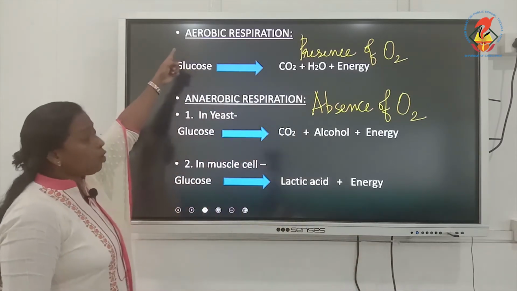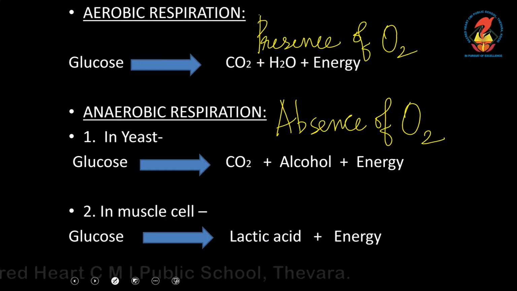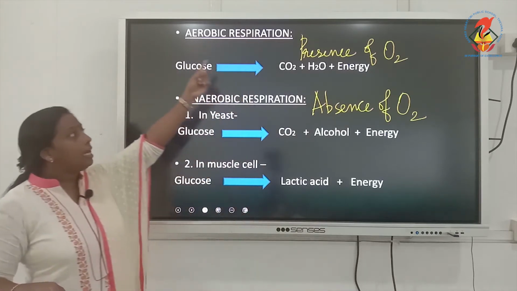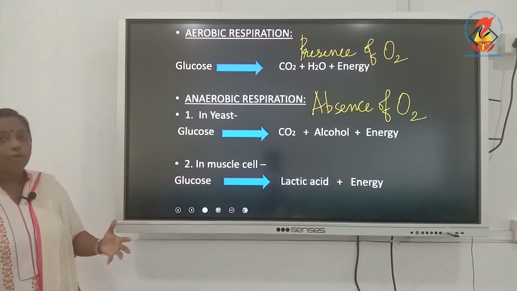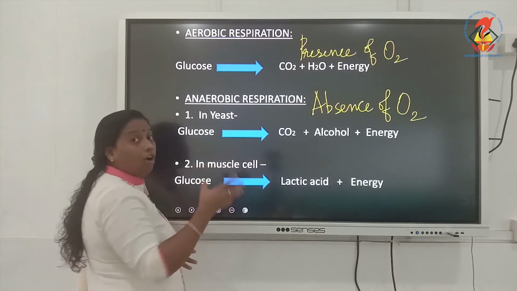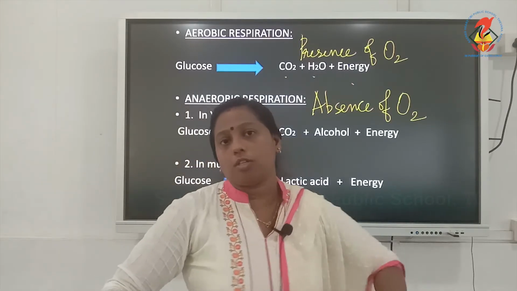Okay, now in aerobic respiration, this glucose will be converted into CO2, what is CO2? It is carbon dioxide. H2O, it is water, and energy. So, in total, what can you tell? This equation, when you are telling it in a sentence format, how can you explain it? The process of conversion of glucose into carbon dioxide, water and energy in the presence of oxygen is what is called aerobic respiration.